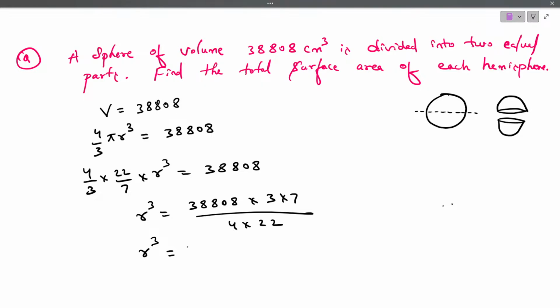Multiply the numerator, whichever the terms will get cancelled in the numerator and denominator, cancel them. Quick. After cancelling them, what is the answer?